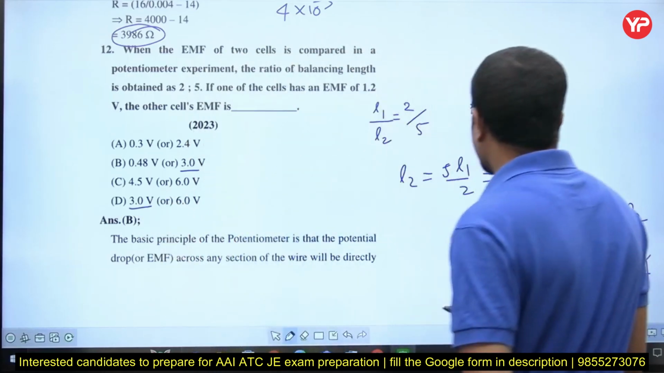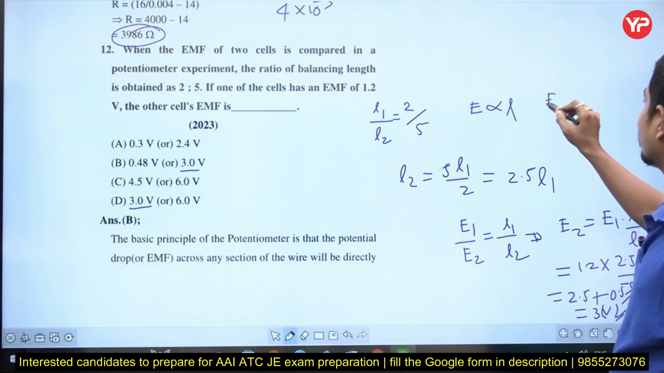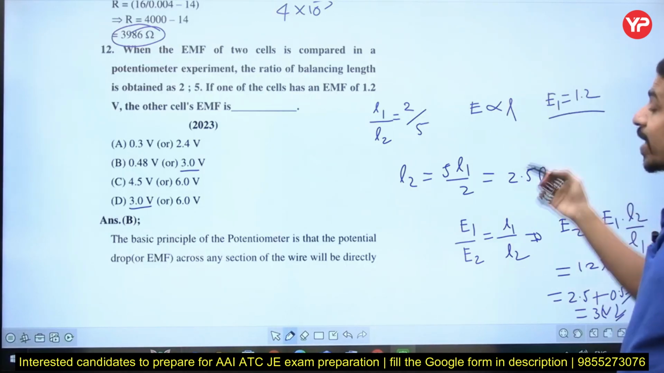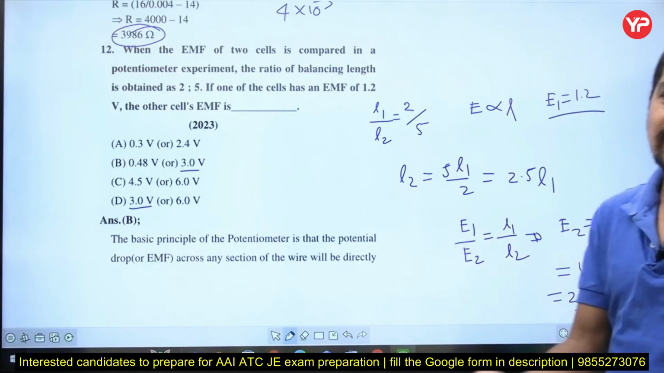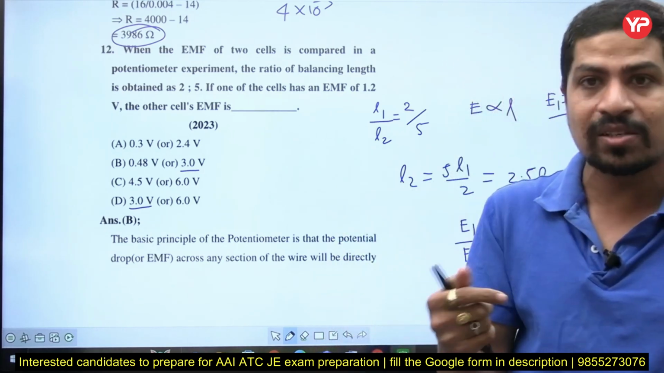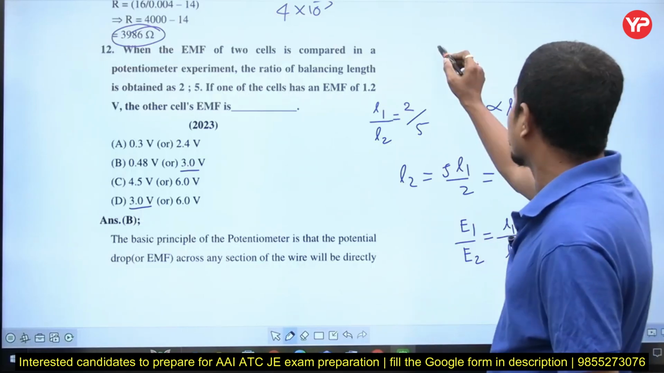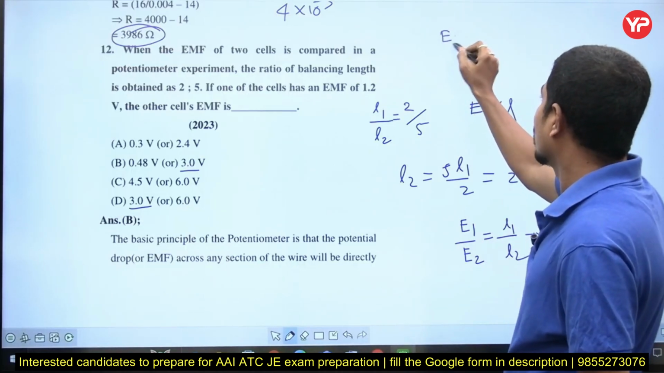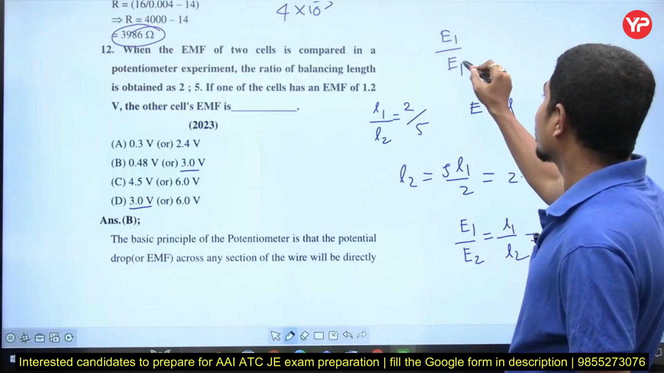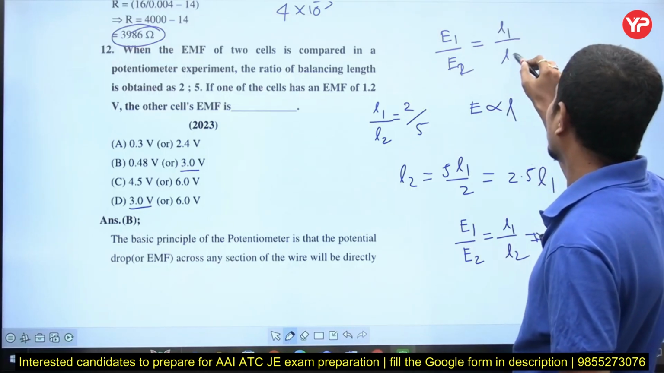Now what I have taken is E1 as 1.2. But he said two EMFs, E1 and E2. He did not mention that E1 is 1.2. I took E1 as 1.2. Suppose I take E2 as 1.2, then I need to find E1. If I take E2 as 1.2, then what is the relationship we have? E1 by E2 is equal to L1 by L2.